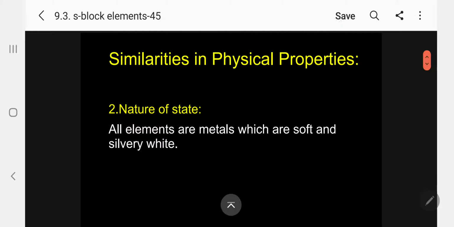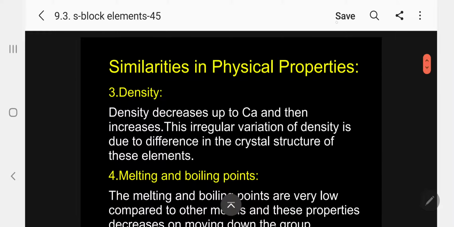Coming to the nature of states, all elements are metals which are soft and silvery white. In the case of alkali metals, only non-metal is hydrogen; here all the elements are metals. Density: as in the case of alkali metals, density decreases up to calcium here and then increases.